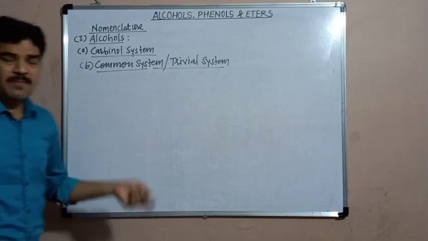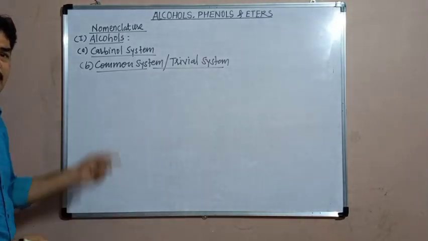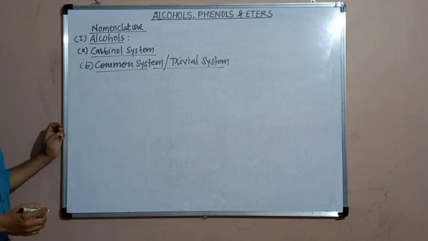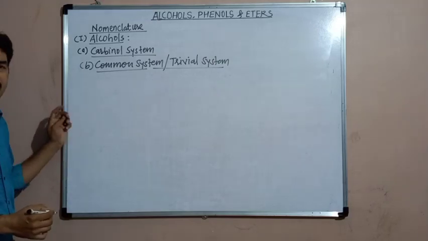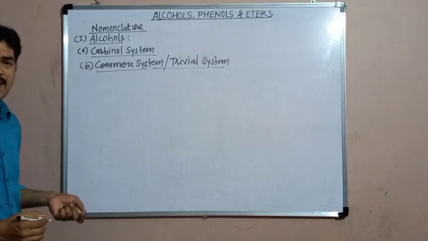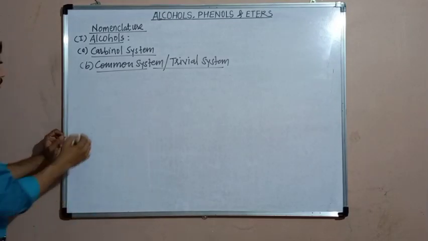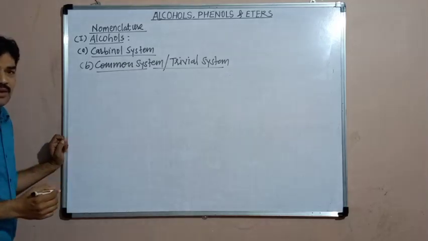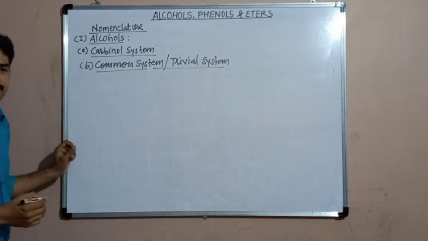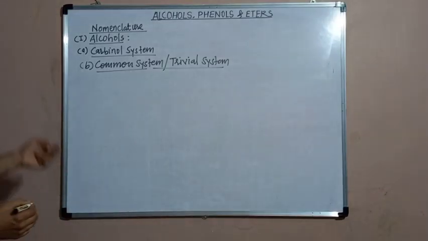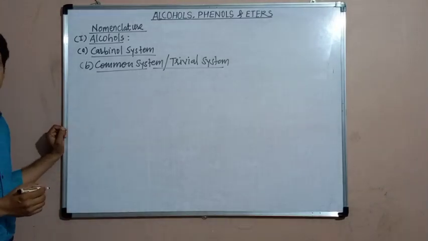The common names of alcohols are obtained by writing the name of the alkyl group followed by the word alcohol. First write the name of the alkyl group and then write the word alcohol. But in isomeric alcohols, a suitable prefix is attached to the name of the alkyl group.